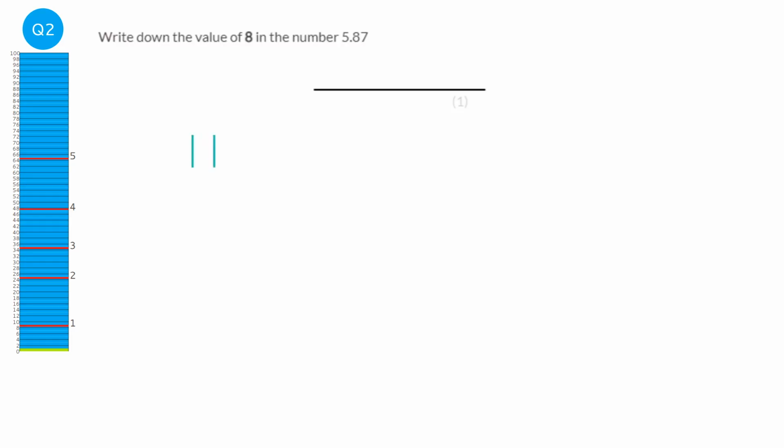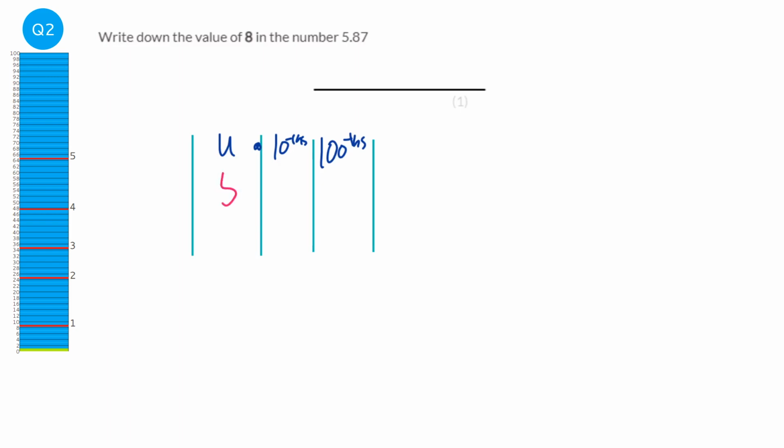So if we do our place value grid, we've got units here, tenths, and hundredths. Don't think we need any more. So we can put in our number, it's 5.87, and you can see here that the 8 is in the tenths column. So the 8 represents 8 tenths.